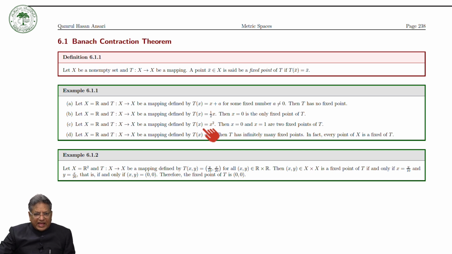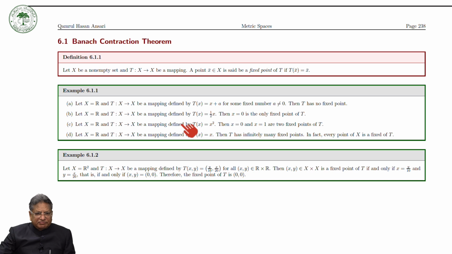And if we define the mapping T as Tx equal to x, then whatever point you take is a fixed point under this mapping. So T has infinitely many fixed points; in fact, every point of X is a fixed point of T.